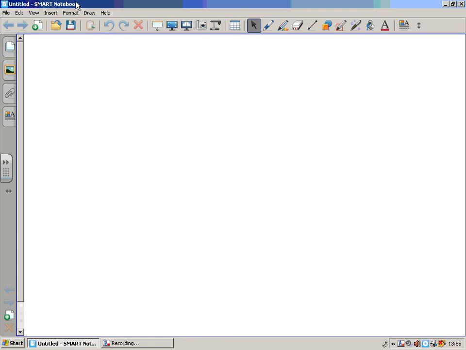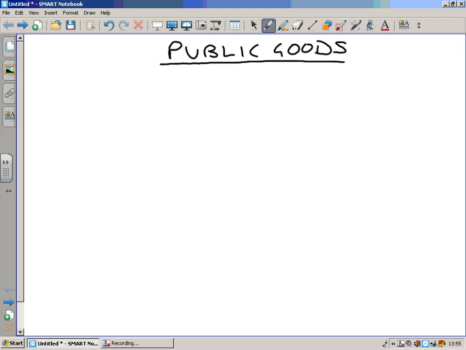Now on to the fifth type of market failure for topic 5, and this one is public goods. Now a public good has two key characteristics, and these characteristics are that it is non-rival and it is non-excludable. A public good is the exact opposite of a private good. A private good is one which is rival and excludable.